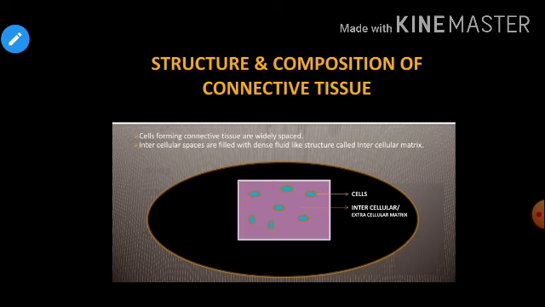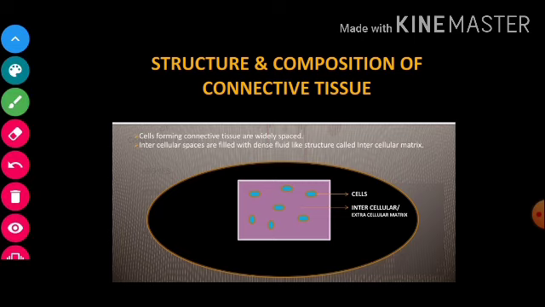Now children, how does it look, and what is connective tissue made up of? These are some important questions which generally arise in our mind when we talk about the structure and composition of connective tissue. So the very first important thing: the cells forming connective tissue are widely spaced.